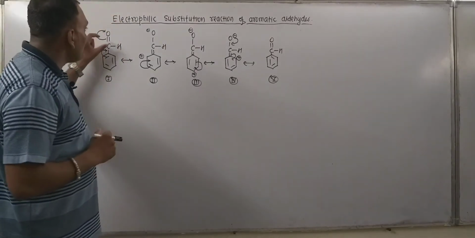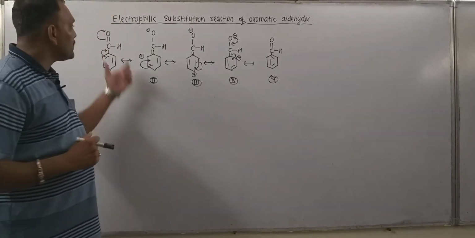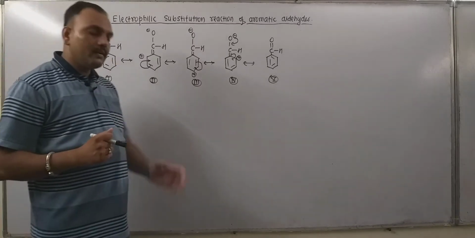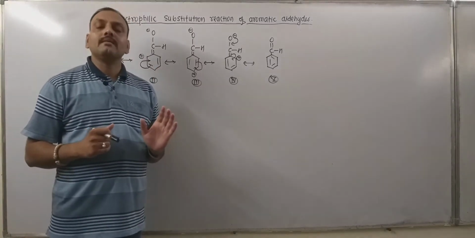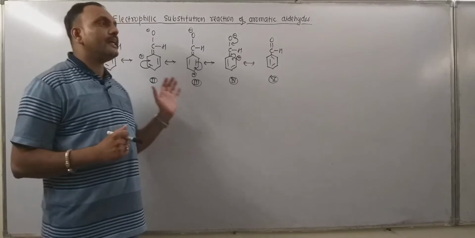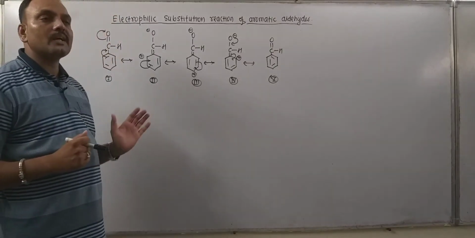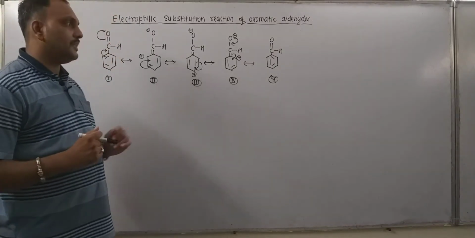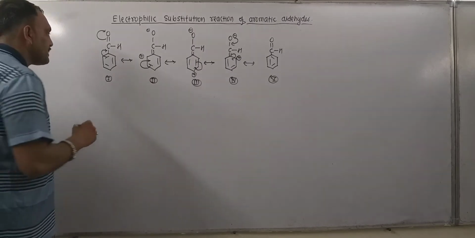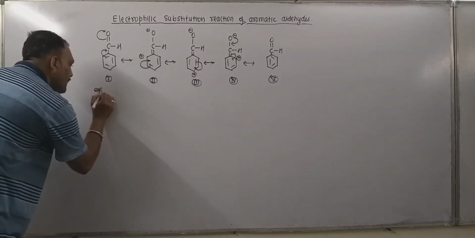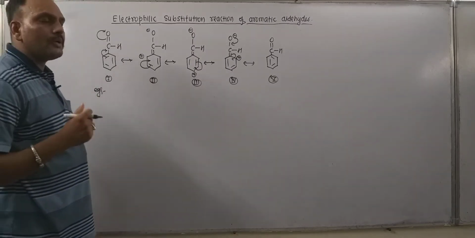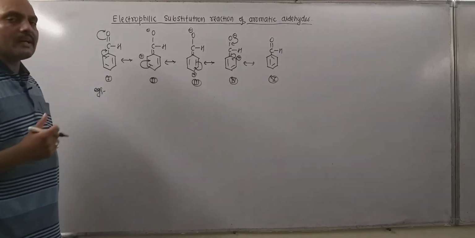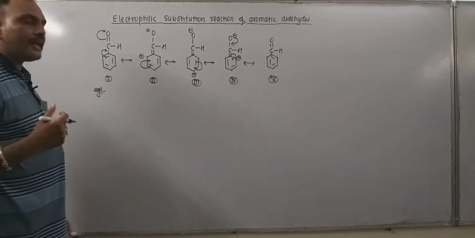Secondly, the formyl group, that is the aldehyde group, which is directly attached to the benzene ring, is a deactivating group, thus its reactivity is lesser as compared to benzene. Now take the example of nitration. We know very well that nitrating mixture is the best nitrating agent.